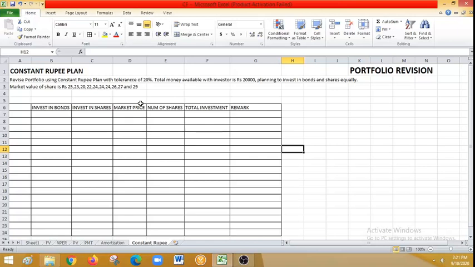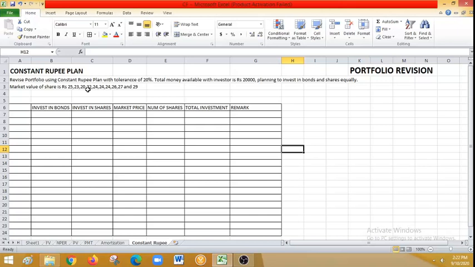The total money now available with an investor is rupees 20,000, and the investor is planning to invest in bonds and shares equally. So here two instruments were used: one is bonds and another one is shares. Here it means when the portfolio is constructed, 10,000 is invested in bonds and 10,000 is invested in shares equally. The market value of the shares is given here. Some 10 prices were given in the market. So here I am trying to explain how a portfolio needs to be revised.